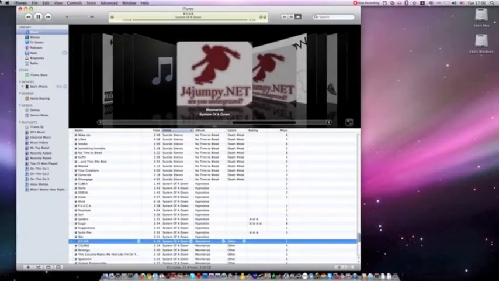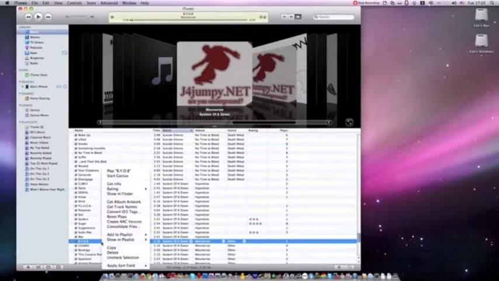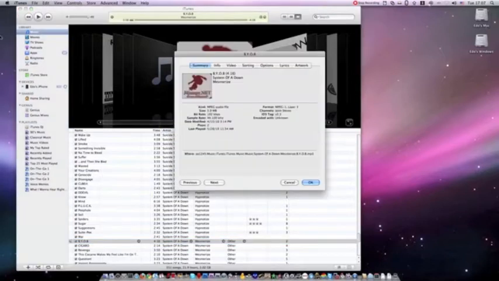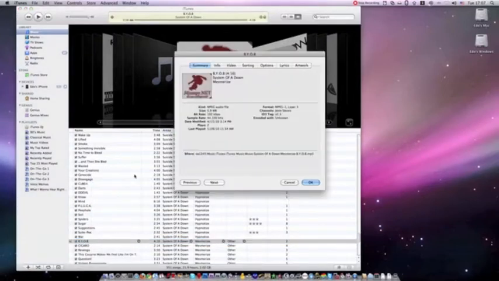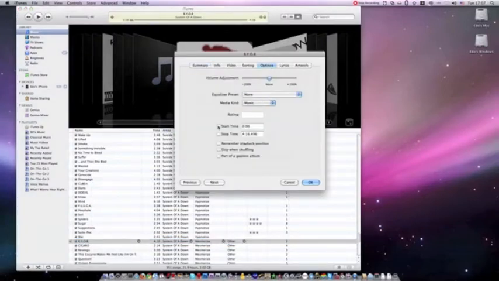Okay, so let's say I wanted to start from, okay, so I want to start from 8 seconds, like second 8, so I can hear it. And I want it to stop 20 seconds after, so I go to Get Info, Options, you tick Start Time with a V, then you put 8 seconds, point like 7, I don't know, whatever. Now copy this. It's important that you copy this, because we're going to use it later, so copy it.